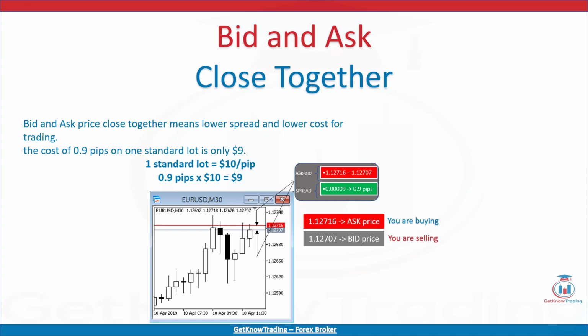When you enter into the trade, you can expect the price will move, and if it moves in your direction, you will make money. You will not need to wait days until the price reaches your entry price. And the cost of 0.9 pips on one standard lot is only $9.